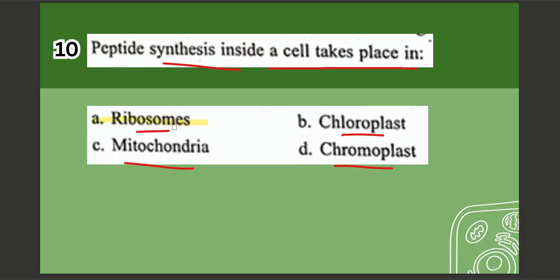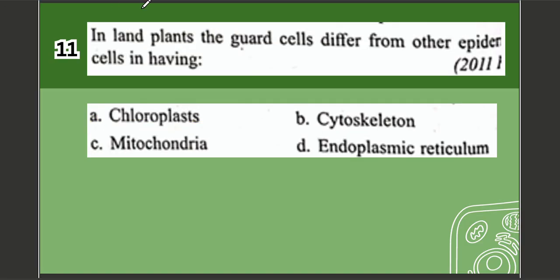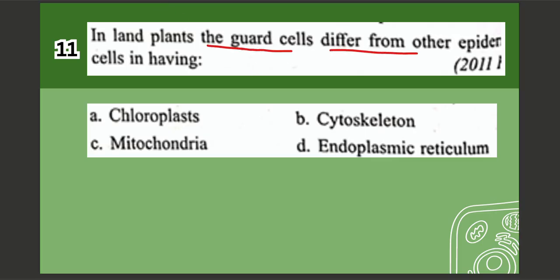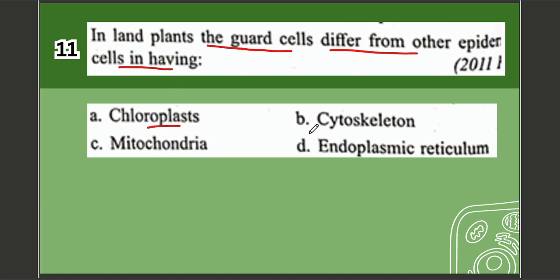Next question. Question number 11. In land plants, the guard cells differ from epidermal cells in having A. Chloroplast, B. Cytoskeleton, C. Mitochondria, D. Endoplasmic reticulum. The correct option is option number A, which is chloroplast.